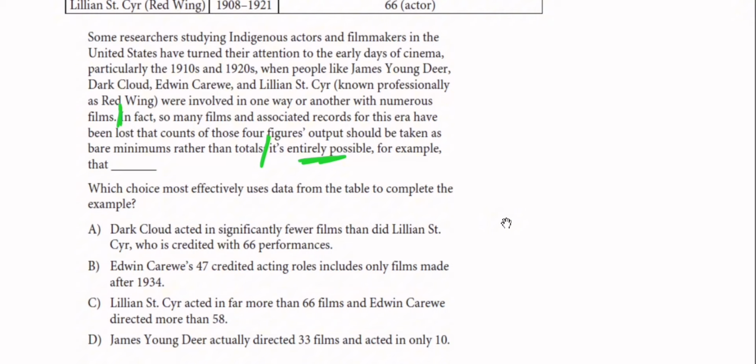So it is entirely possible that the number of their contributions may be more than the number of the known films presented in the table, because many films were lost in this era. So which one of these choices can complete this? The argument is that the number is more than the number presented in the table. Which choice most effectively uses data from the table to complete the text or the example?